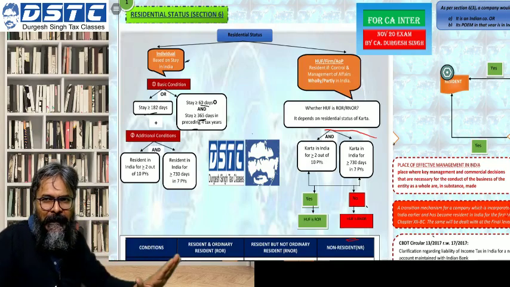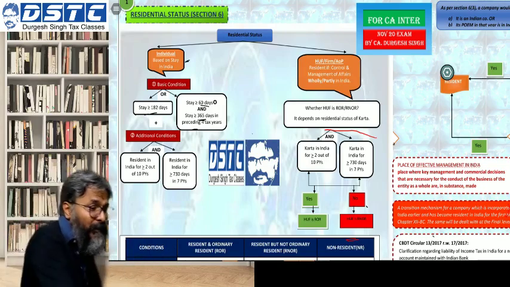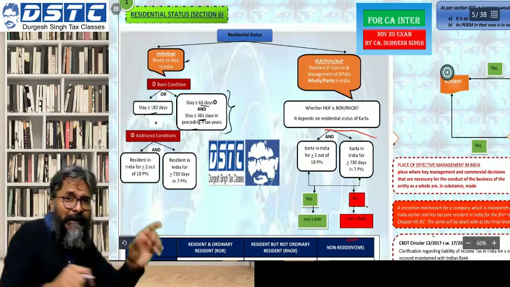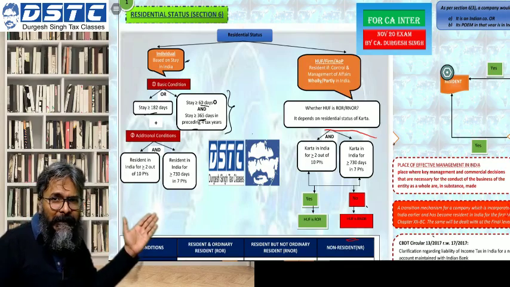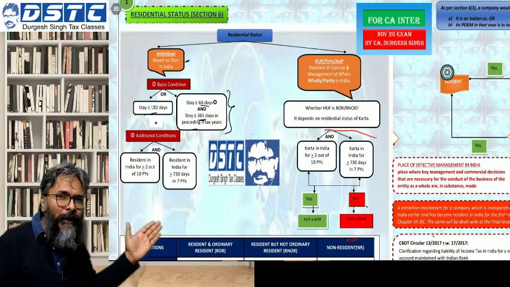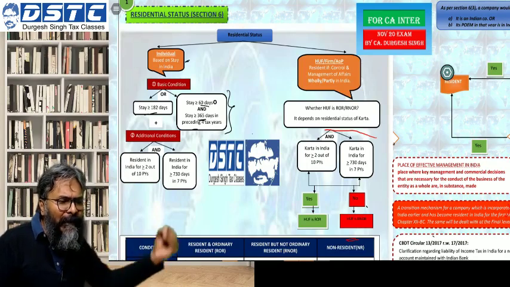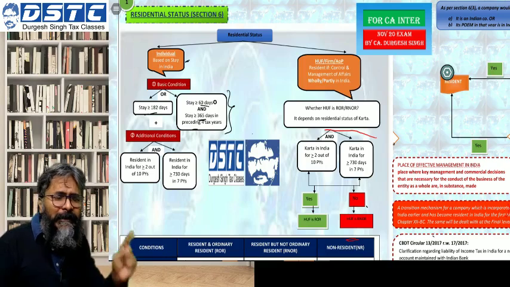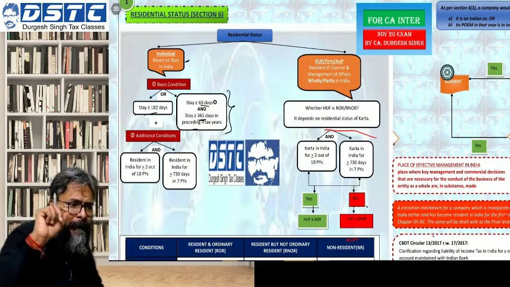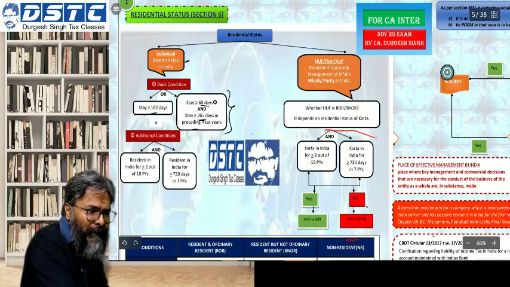That is the first basic condition. And the second basic condition, students, is primarily 60 days in the current previous year, and in the last 4 preceding previous years, you should have a minimum of 365 days stay in India. One point, students, you should be very careful about is this.